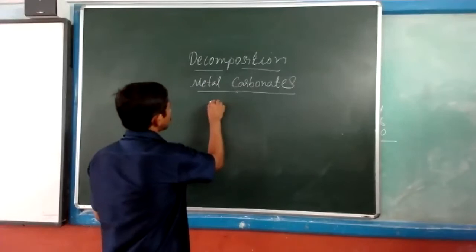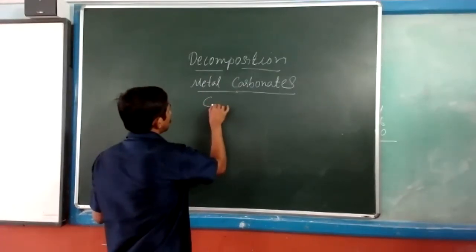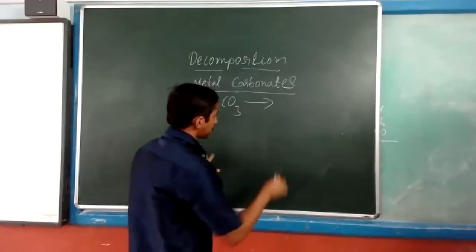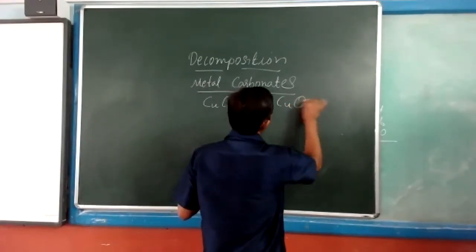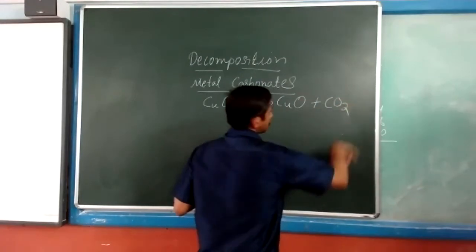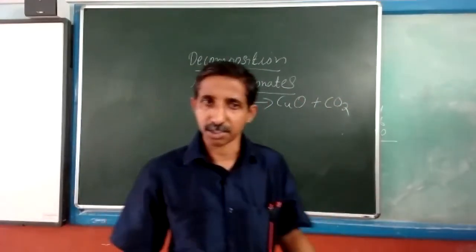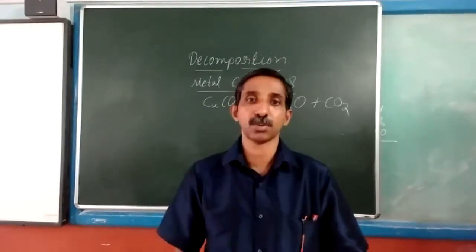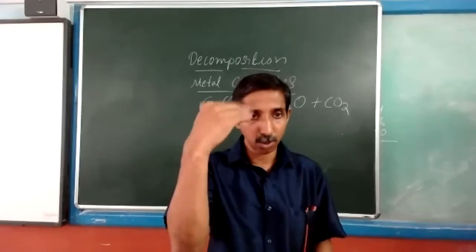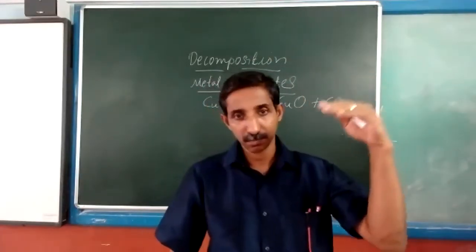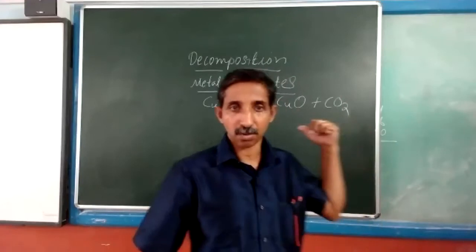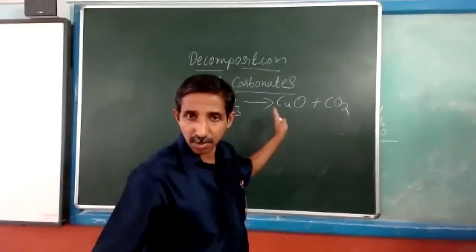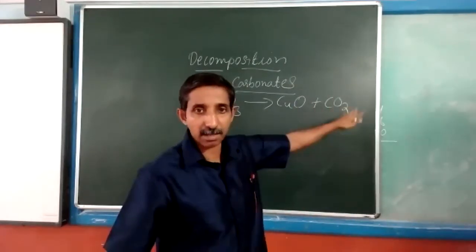CuCO3, copper carbonate, gives you CuO plus CO2, carbon dioxide. Calcium will also give the same thing. Iron will also give the same thing. Zinc will also do the same. All those carbonates from calcium to copper will decompose to give you the respective metal oxide and carbon dioxide.